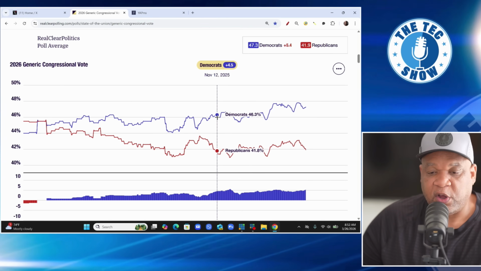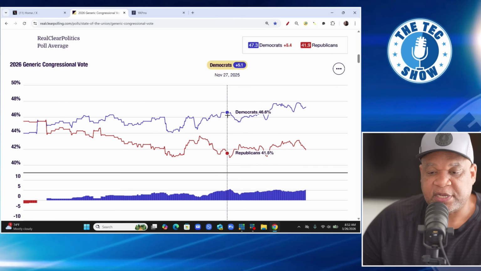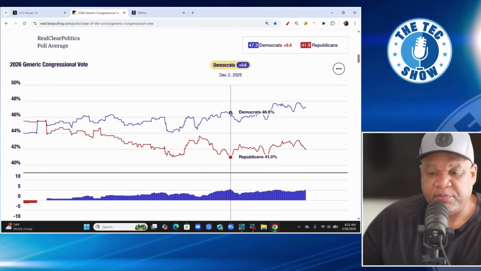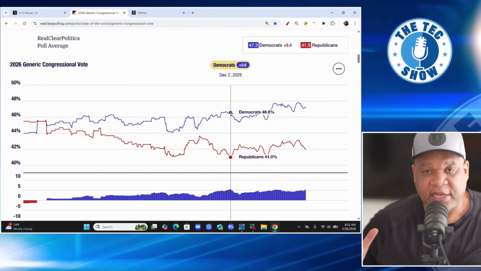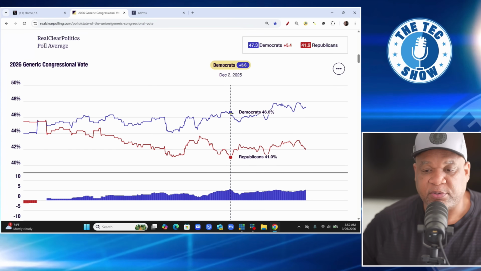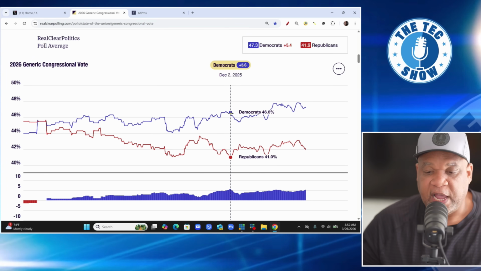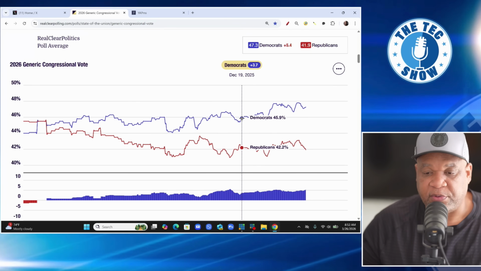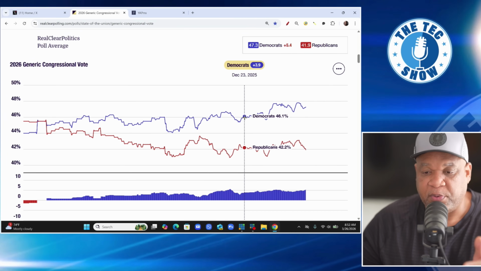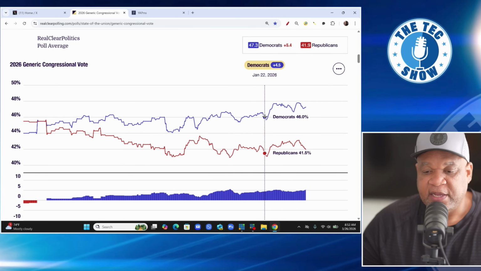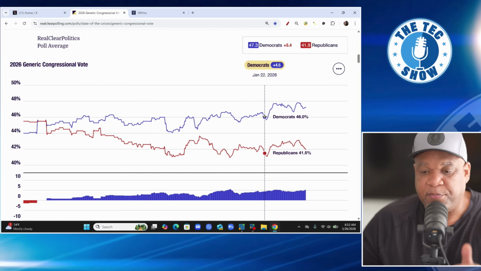And then you see this large gap here, and this large gap was 5.2%, 5.6%, 5.5%. So we saw the largest lead that Democrats had on December 2nd of 2025. And then it went back down again, okay, to 3.2, 3.7, 3.9, and then dropped down here to 4.5.